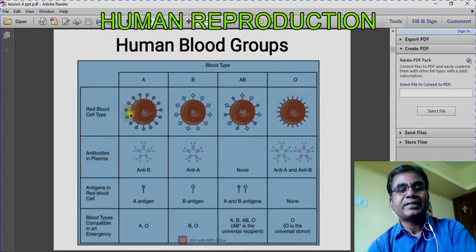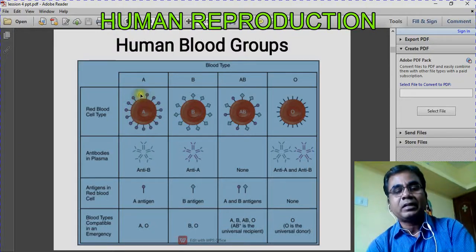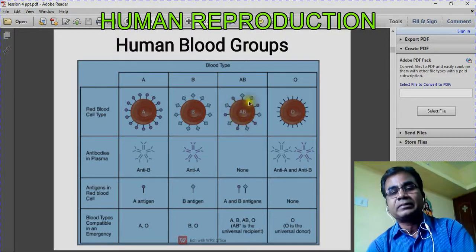From the diagram, this is the RBC. In A blood group, there is A antigen; in B blood group, B antigen; in AB blood group, both A antigen and B antigen; and in O blood group, no antigens.